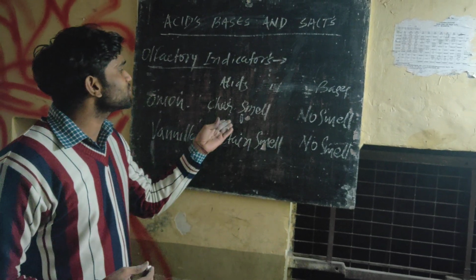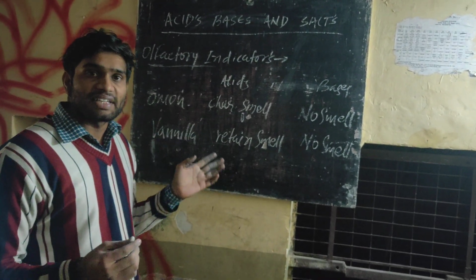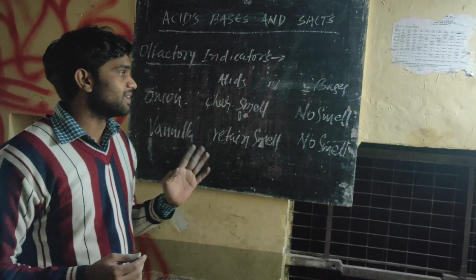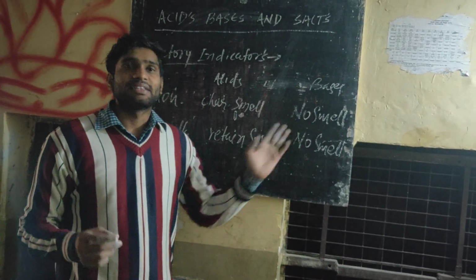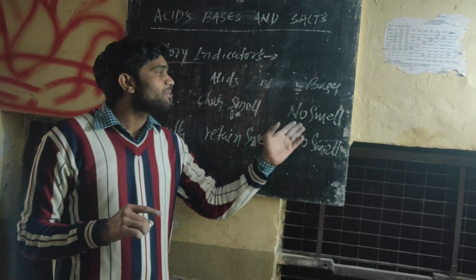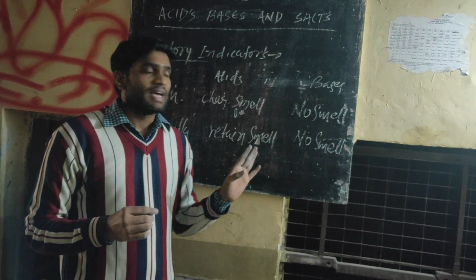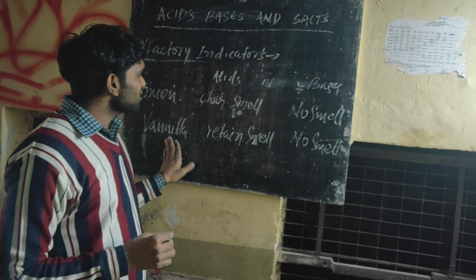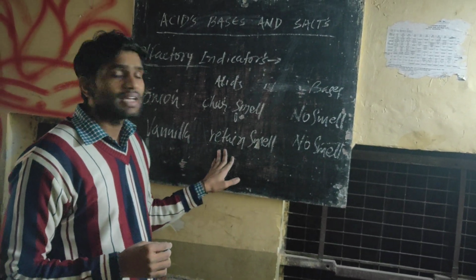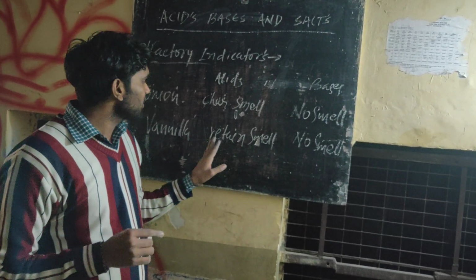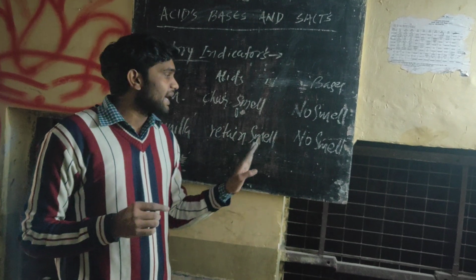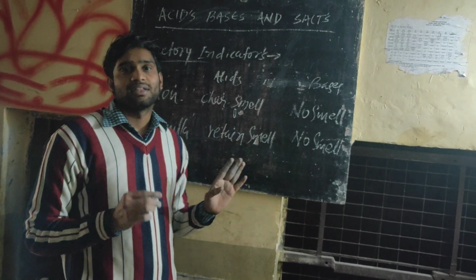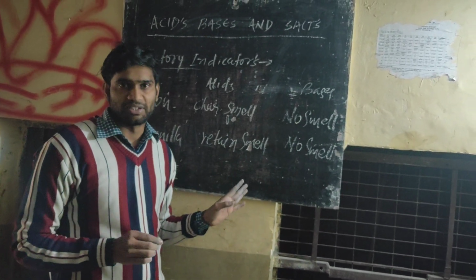For the acid solution, onion retains its characteristic smell, and for the base solution, the smell of onion will be removed, so no smell will be there. And in case of vanilla, for acid solution, the smell of the vanilla is retained, and for base solution, there also no smell will be there.